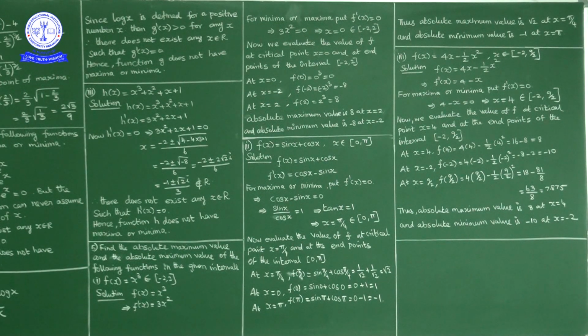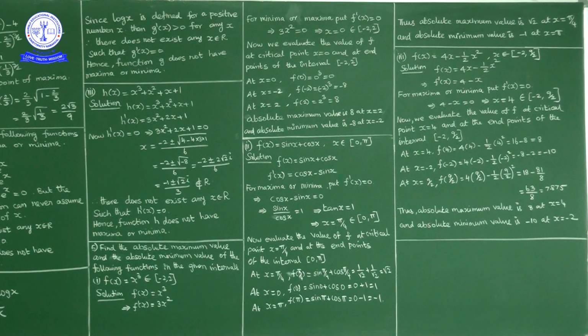Now we know this x cube is a strictly increasing curve. As it is a strictly increasing curve, in a closed interval a comma b, the least value occurs at a and the highest value occurs at b. So for f of x equal to x cube, where x belongs to minus 2 to 2, the absolute minimum exists at minus 2 and the absolute maximum exists at plus 2. So the minimum value is minus 8 at x equal to minus 2 and the maximum value is plus 8 at x equal to 2. Okay, but this is the procedure.